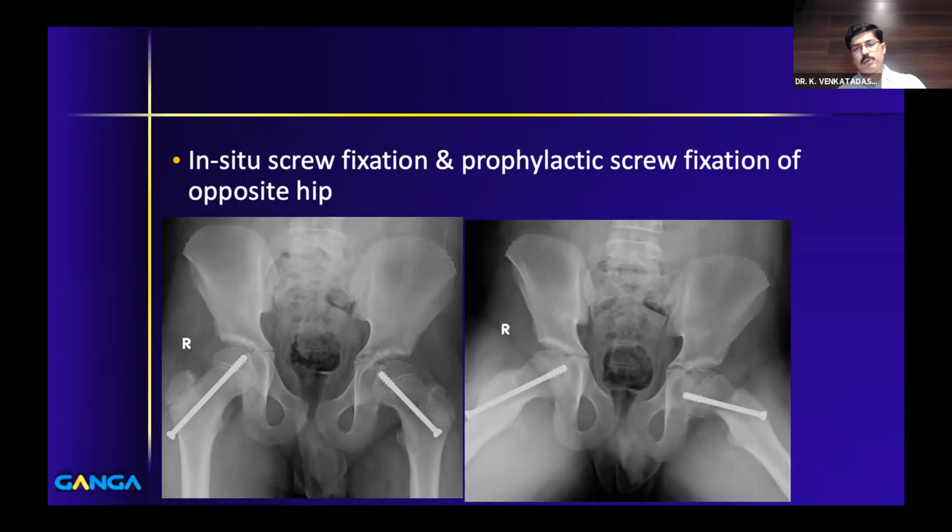And there is something called the posterior slope angle, which you measure in the frog leg lateral view. And if the posterior slope angle is more than 12 degrees, again, it is an indication to do a prophylactic pinning.